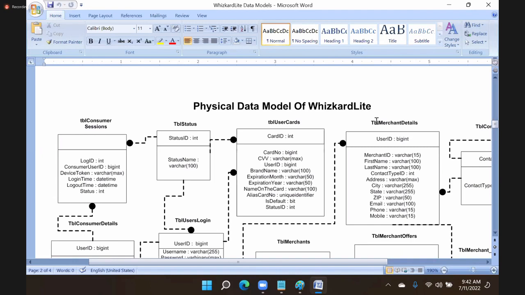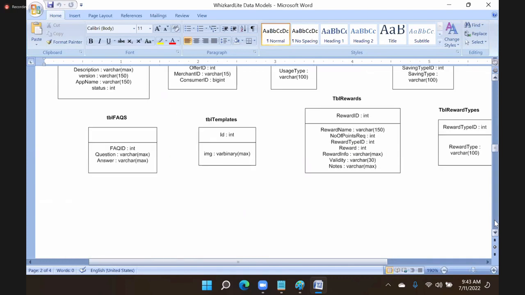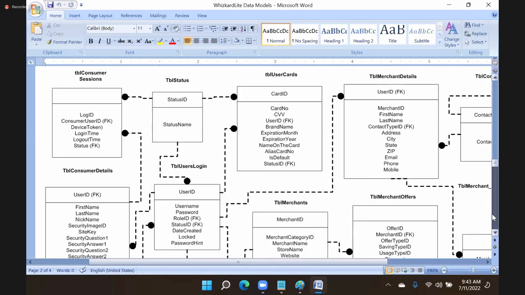Now again, a review team will come. They will verify that you are mentioning all fields according to client requirement. You are not missing any field. You are not mismatching any field. You are not missing any data type. You are not mismatching any data type. They will verify everything. After verifying this physical model, if they certify that, okay, you can go with this, then our team will prepare another model called the logical model. In this logical model, we will mention the relationship between data.